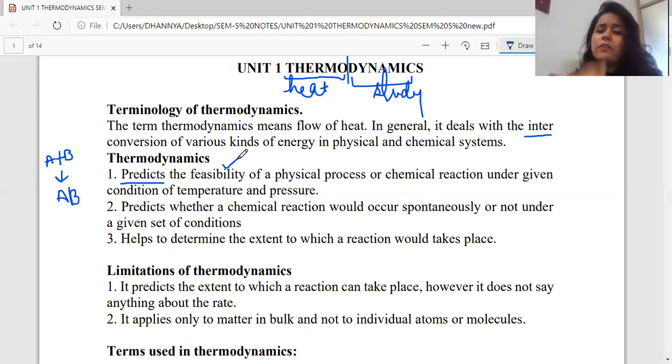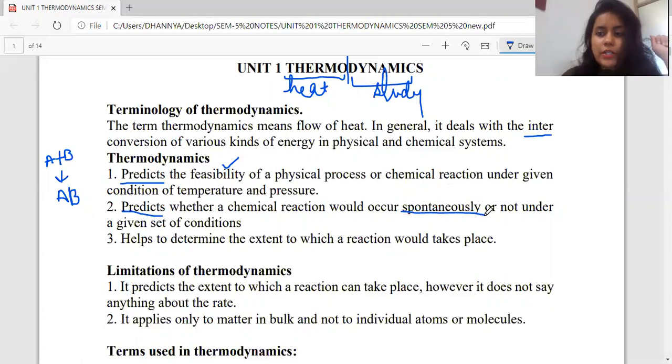Now, if I've already understood what exactly the feasibility is, the second point is that it will help us in getting an idea whether the reaction is going to occur spontaneously or not. Now, how will I say that the reaction is spontaneous or not?